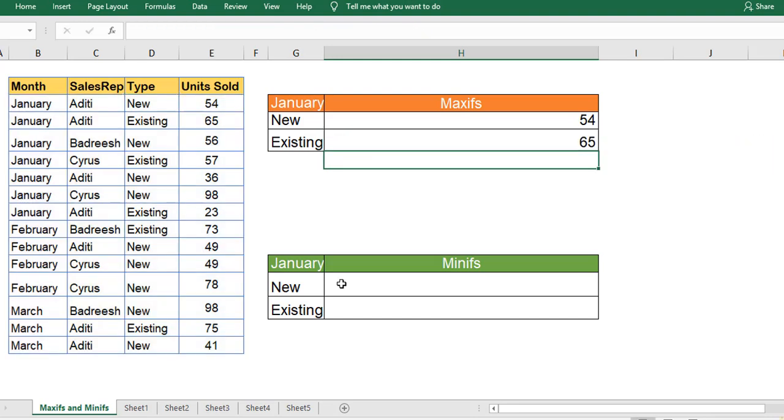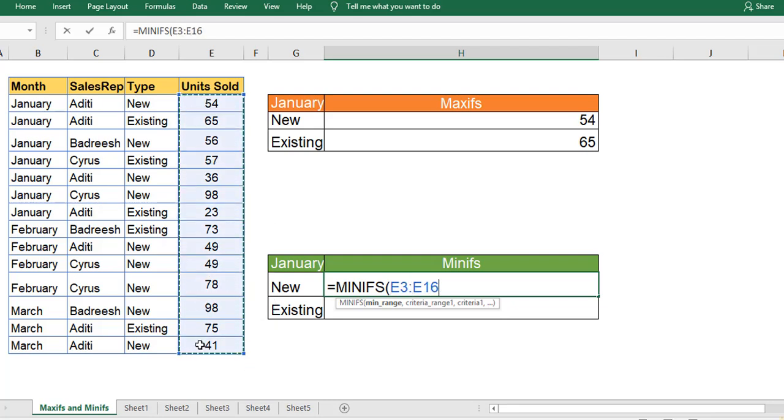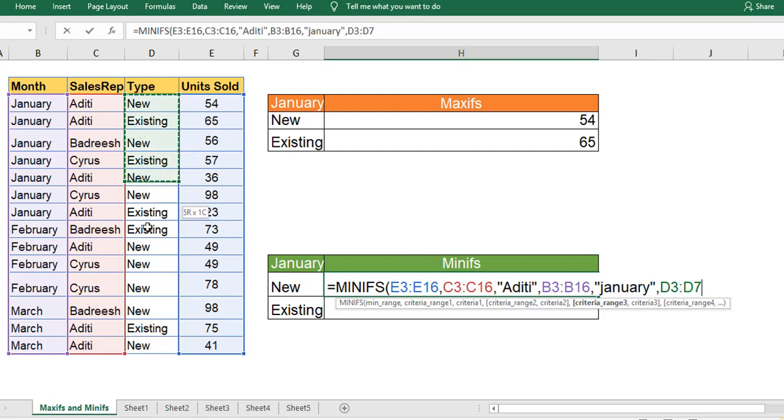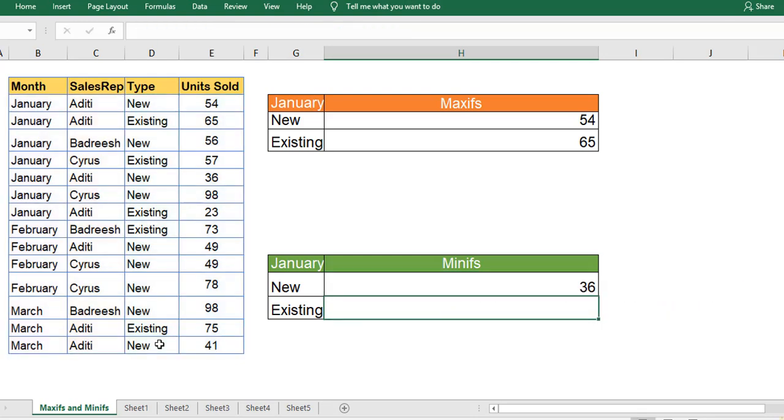In the same way, let's extract it for the minimum value also. Pass in the MINIFS function. What is the min range? Units sold is the min range. What is criteria 1? Sales representative. Within this we want to find it out for Aditi. What is criteria 2? It's the month. Which month do we want to find out? It's for the month of January. What is criteria 3? It's the type. Within this we want to find out for the new account. Close and hit enter. You will have the minimum value.